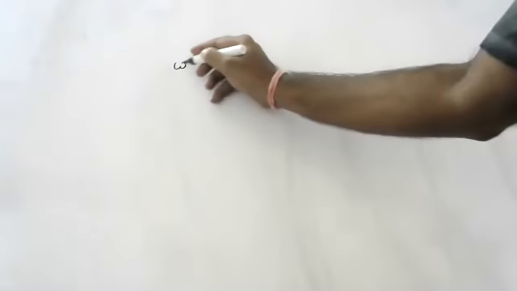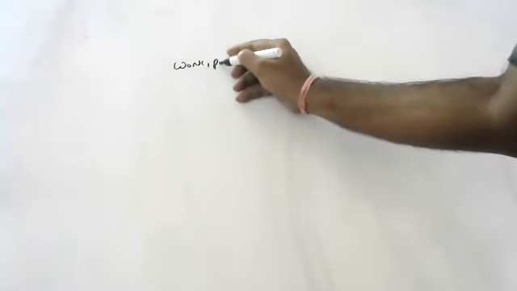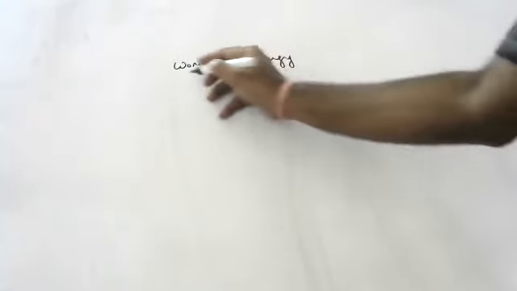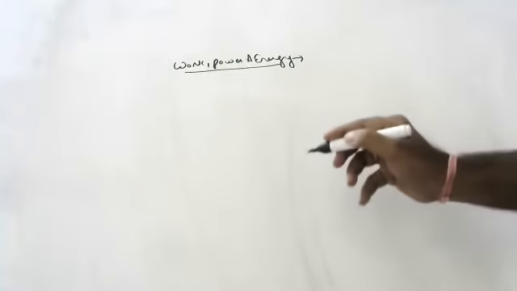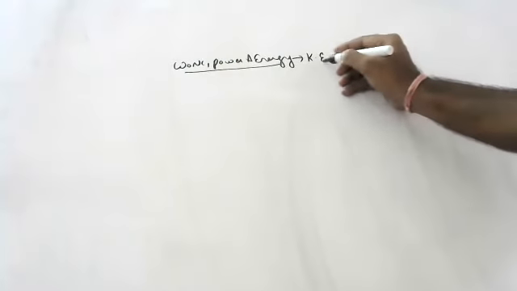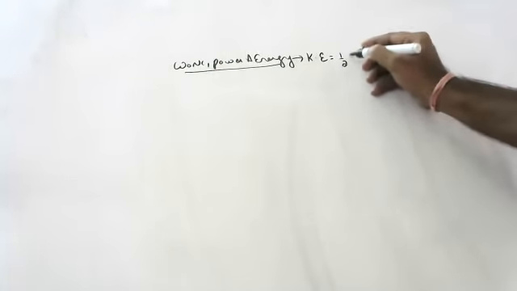So children, coming to the numericals on work, power, energy. In work, power, and energy, I was doing some numericals. In energy, I was discussing kinetic energy and potential energy, children. Especially kinetic energy: the formula for kinetic energy is half mv square.